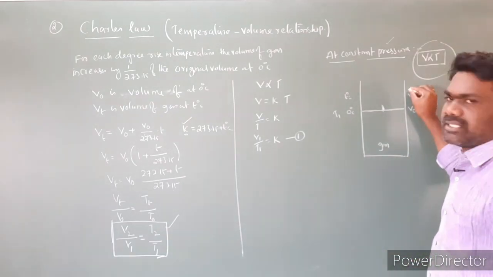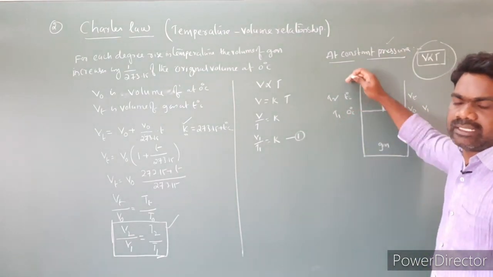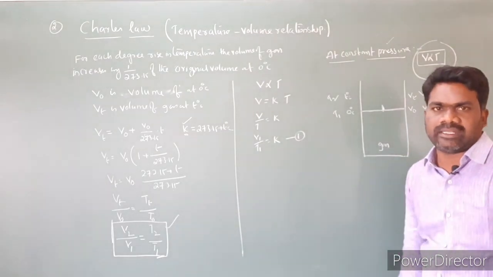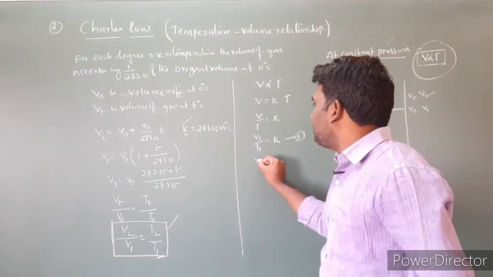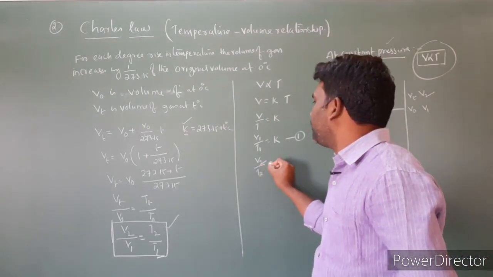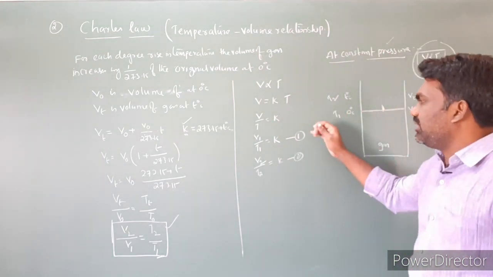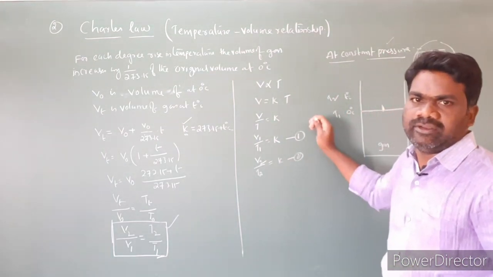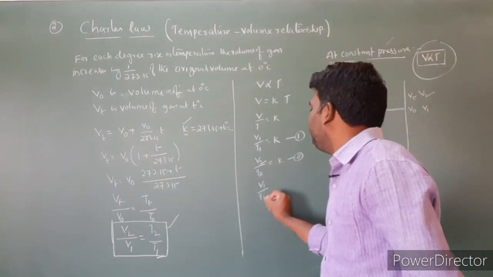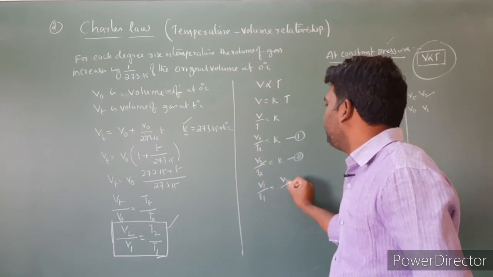Then I am increasing the temperature to T2. When temperature increases, the volume increases. I am labeling the final volume as V2. So in the second condition, the volume is V2 and the temperature is T2, so V2 by T2 is equal to constant K. This is the second equation. Substituting one equation in the other, in place of K I substitute V2 by T2.